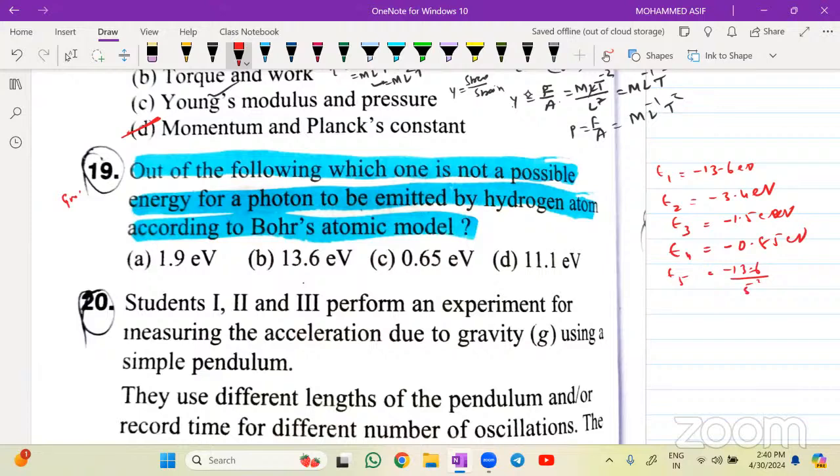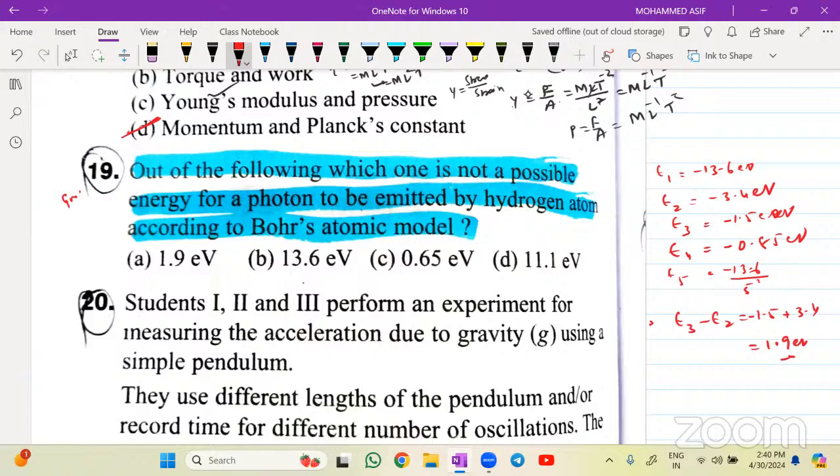So what did it say? Out of the following, which is not possible for energy of the photon to be emitted by hydrogen atom according to the Bohr's atomic model. 1.9, 13.6. Achha, they have given positive values, so check the energy difference. Like say E3 minus E2, when an electron is jumping from higher orbit to lower orbit. So it is minus 1.5 minus of minus 3.4. So this will be 1.9 electron volt.